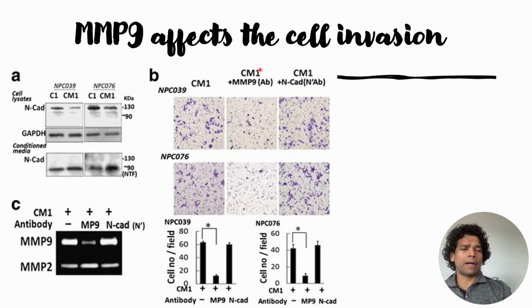So here they wanted to find out what in the PMA treated cells causes cell invasion. In this case, they took the conditioned media of the cells that are treated with PMA, and from the previous experiment that we have also discussed, they are able to see that in the conditioned media there is an increase in the MMP9 levels, and since MMP9 levels are increased, they are also able to see more fragmentation of the N-cadherin.